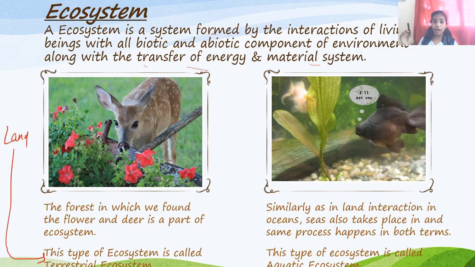The fish eats that plant. You can see that he is saying, I will eat you. So the fish is eating that plant. Why is it eating the plant? To consume energy. Why is it consuming energy? To sustain life on the earth. Everyone loves their life. So to sustain life, the fish consumes energy by eating that plant.